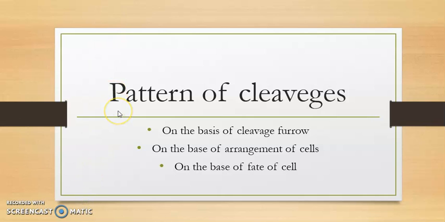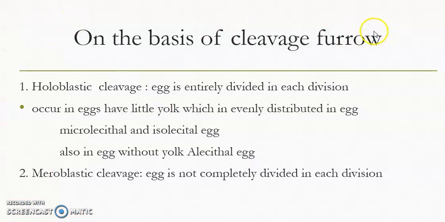Then I will show you the different patterns of cleavages, how the cleavage occurs. First, cleavages are classified on the basis of the cleavage furrow, which means how the cell is divided into two, either completely or partially. Number two is on the basis of the arrangement of cells, how the cells are arranged during cleavage. And the third type is on the basis of the fate of the cells. On the basis of the cleavage furrow, the cleavages are of two types: holoblastic, where holo means complete, and meroblastic, where mero means partial.